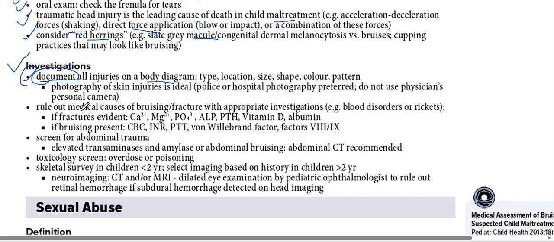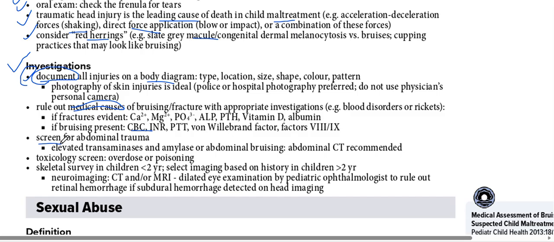We also need to rule out some medical causes of either bruising or fracture, so we need to check calcium, electrolyte levels, magnesium, phosphate, hormones like parathyroid hormone, ALP, vitamin D and albumin. If bruising is present, then we need to see the complete blood count, PT, PTT, INR, von Willebrand factor, and the clotting factors.